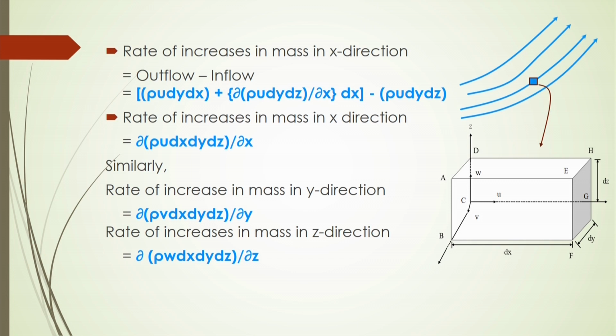Then, if we know this inflow and outflow in the similar fashion that we have already discussed, the rate of increase in mass in the x direction will be outflow minus inflow.